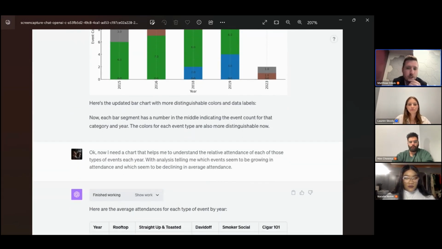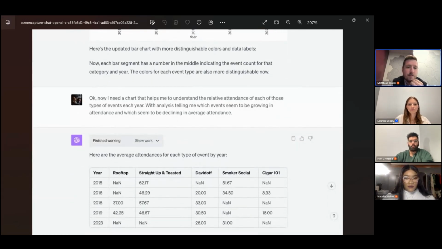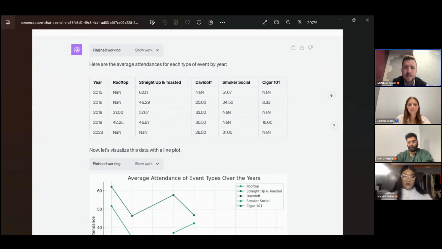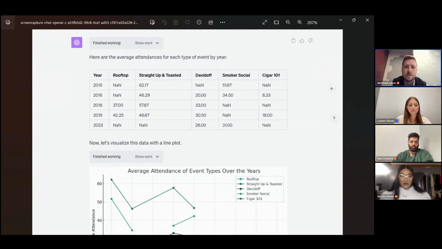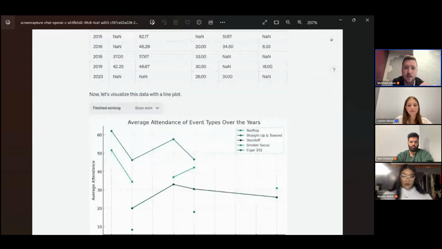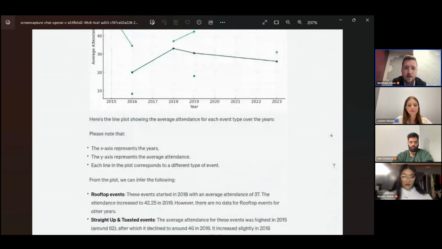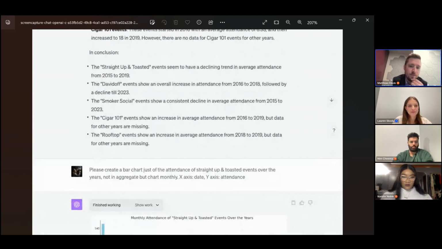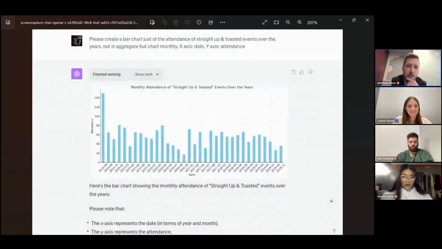So now I wanted to understand the relative attendance of these event types by year. I'm really going to scroll through this very quickly. What I really want you to understand is how flexible ChatGPT is to do the type of analysis to get really exactly what you want. So you can see I got another ugly chart here with some analysis, so average attendance for each of these event types, which was helpful. I asked to reformat it to a bar chart.